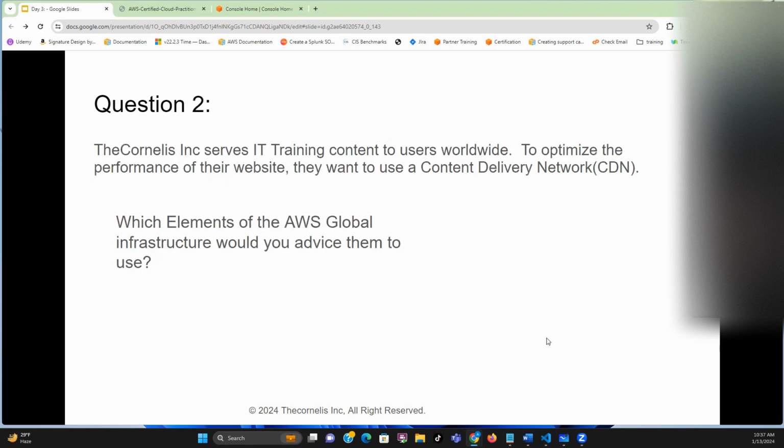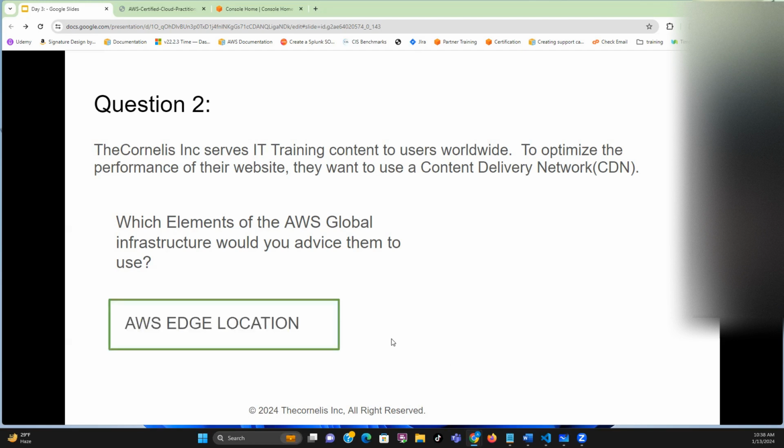So let's look at the second one. The Cornelis Inc. serves IT training content to users worldwide. To optimize performance of their website, they want to use a content delivery network. Which element of AWS global infrastructure will you advise them to use? Edge location, because they want to optimize.